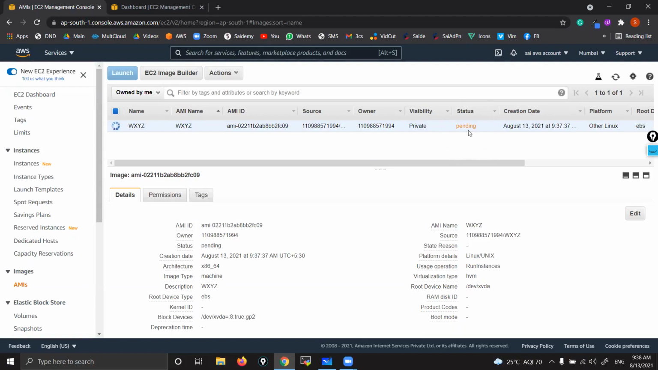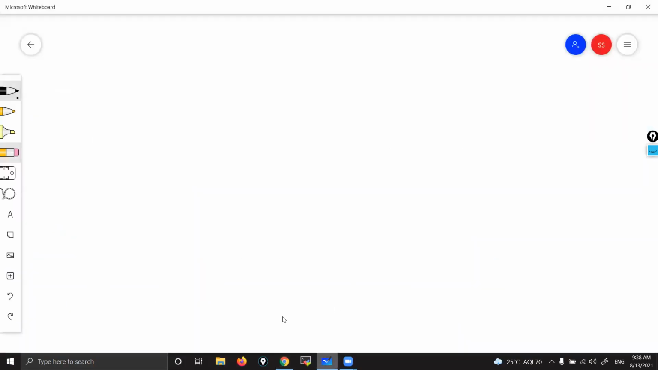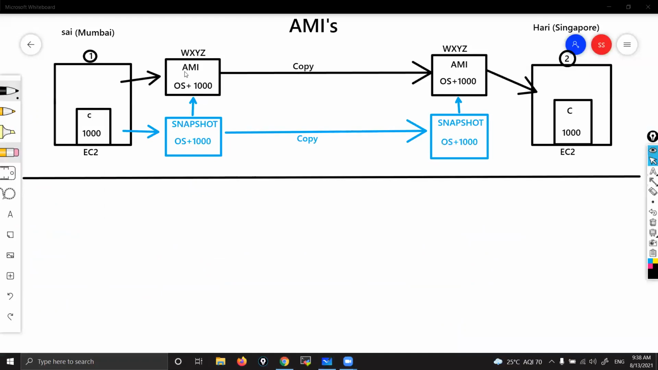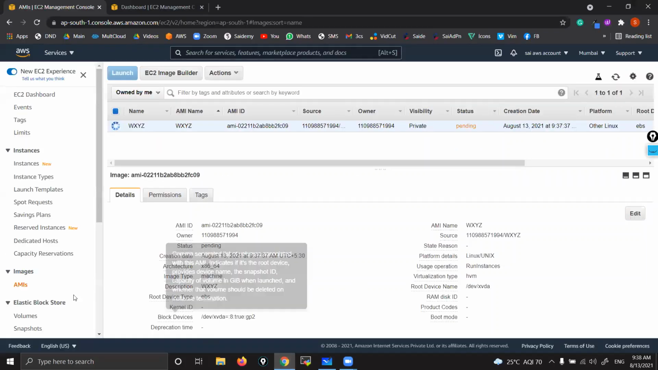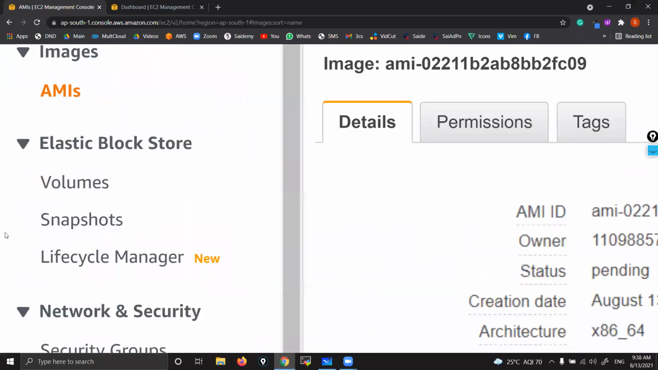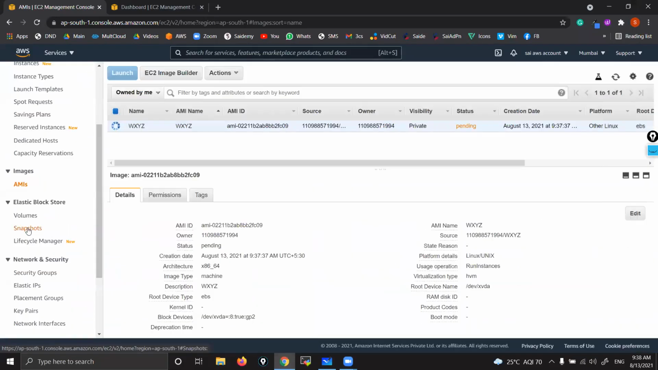Once it is ready, then we'll proceed. And see, front end, we are creating image. But you know, right, what actually happens at back end? One snap gets created, from that snap image is getting created. If you want to see that, yes, here you can go to snapshots. You can see snapshots. Just click on that snapshots.